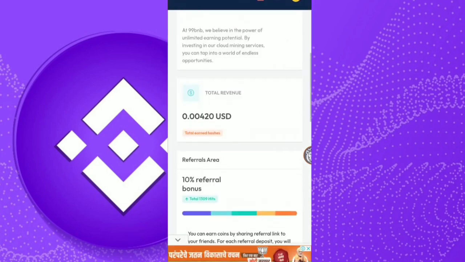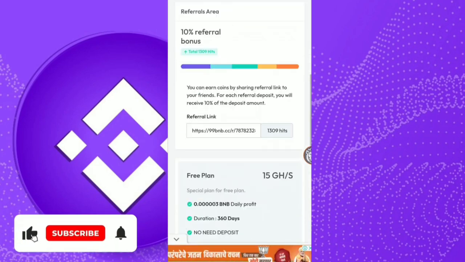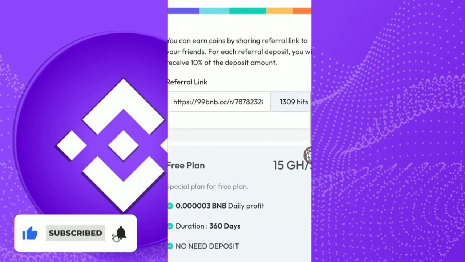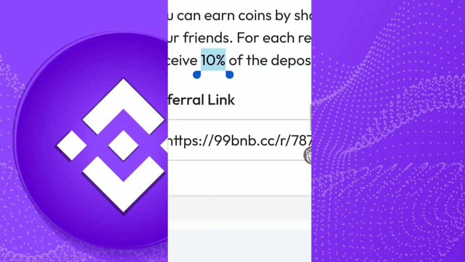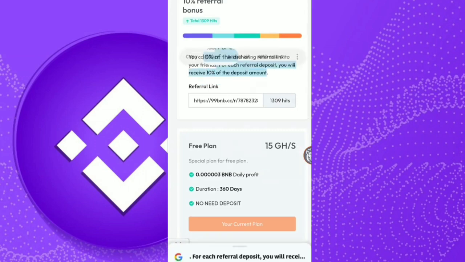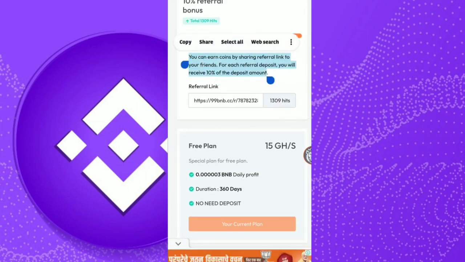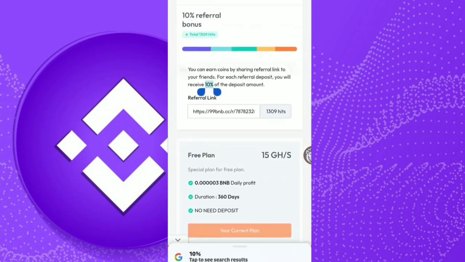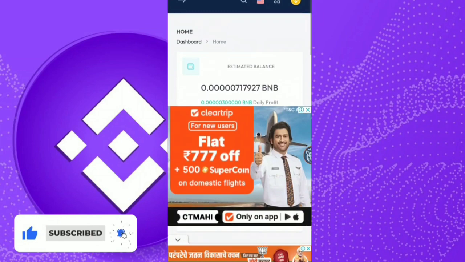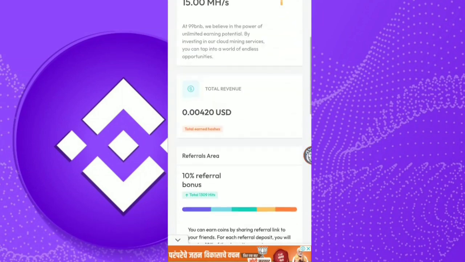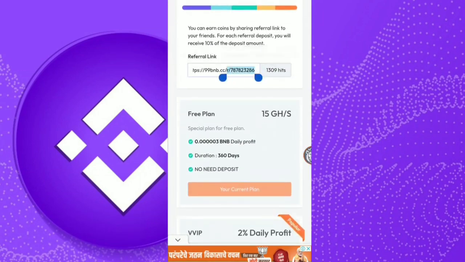The best section is the referral section. If you are referring some friends, you can see this is the referral link, and you will clearly notice this 10%. You will receive 10% of the deposit amount if someone deposits using your link. For example, if your friend used your link to deposit on this website, you will receive 10% commission of it very easily, and without any investment you can withdraw it into your account. The referral section is the best section that I am also using, and you also have to use this to earn more income from this website very easily.